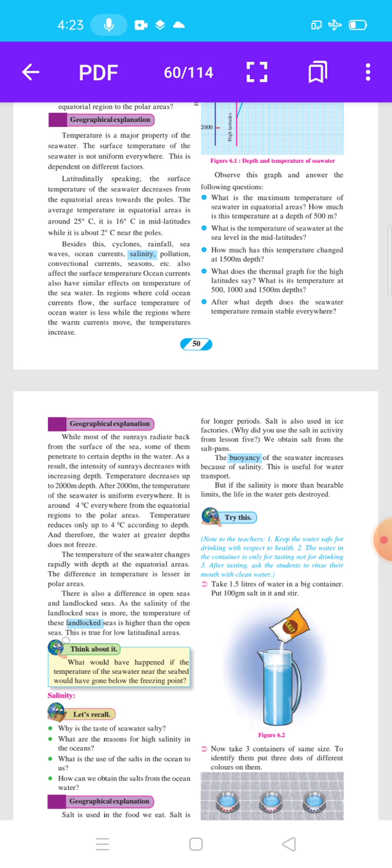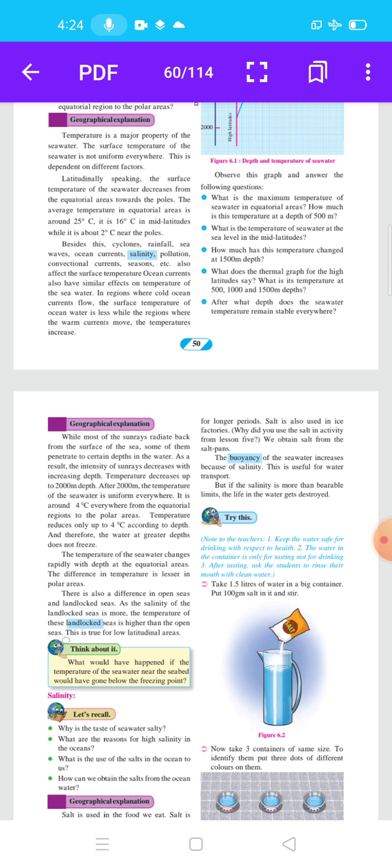While most of the sun rays radiate back from the surface of the sea, some of them penetrate to certain depths in the water. Penetrate means going under the water, into the depths. As a result, the intensity of sun rays decreases with increasing depth.